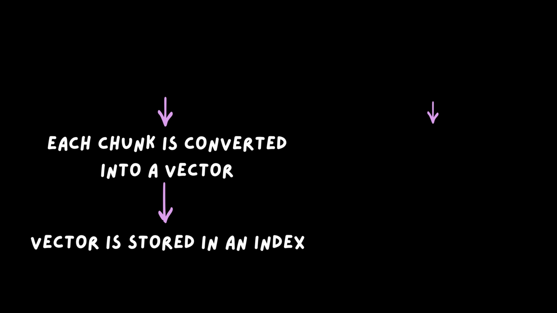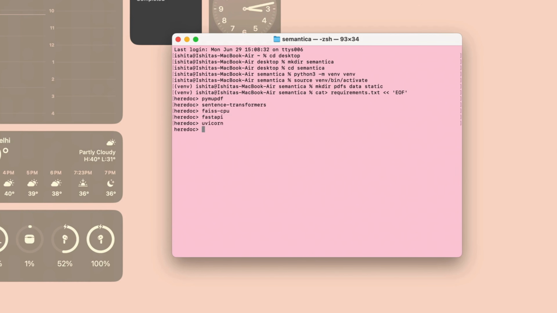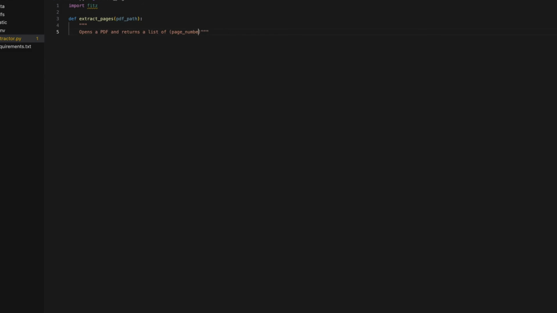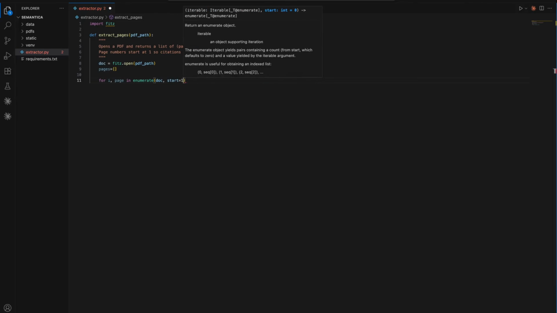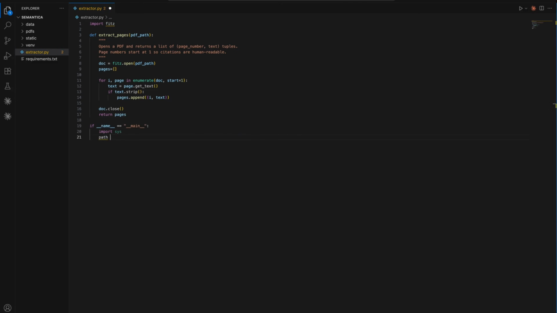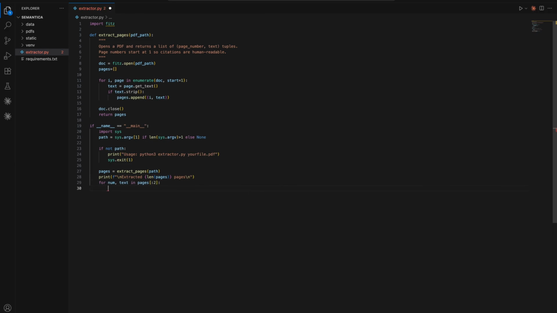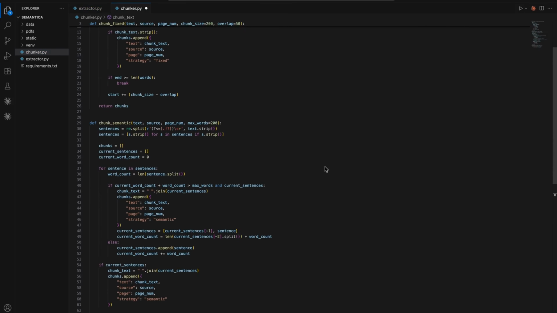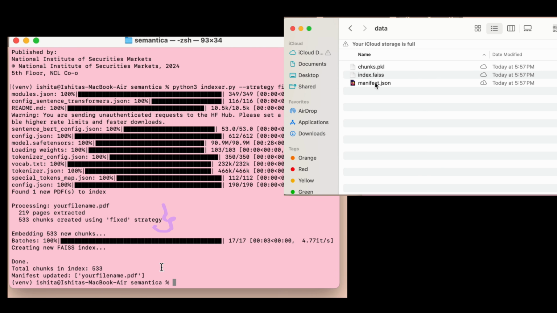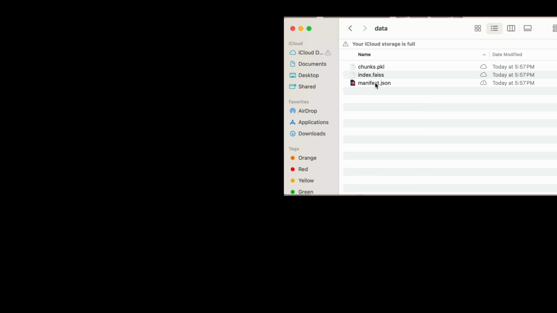The first step was getting text out of PDFs. I used PyMuPDF, imported as fitz, to extract the text from every page while skipping blank pages. The next step was chunking. I couldn't just split the PDF into random chunks because a sentence could get cut in half, leaving neither chunk with the full idea. So I used overlapping chunks.